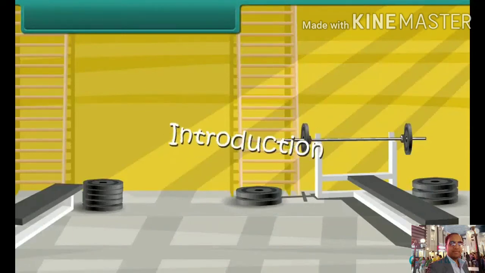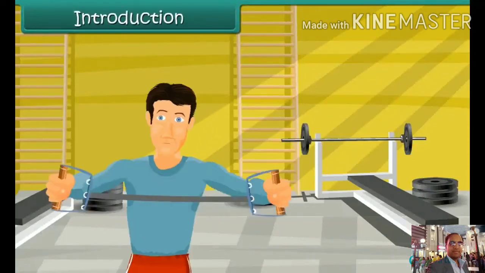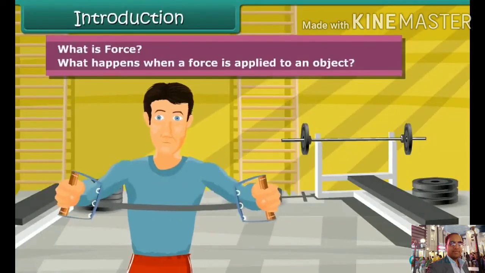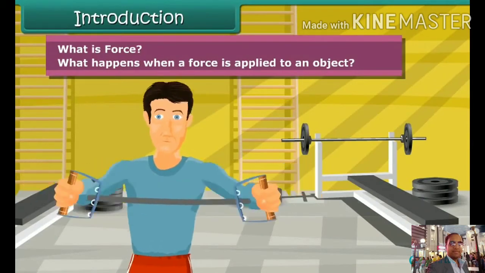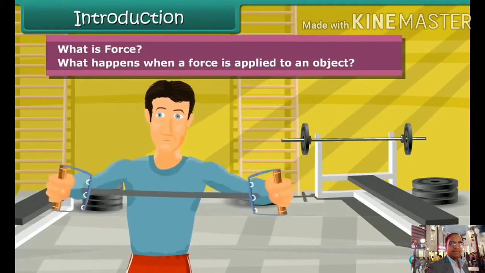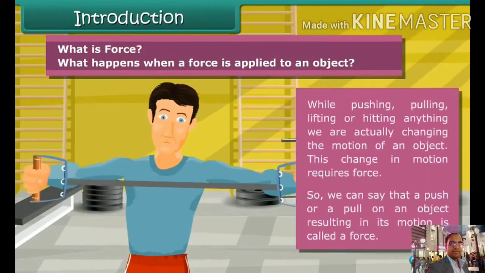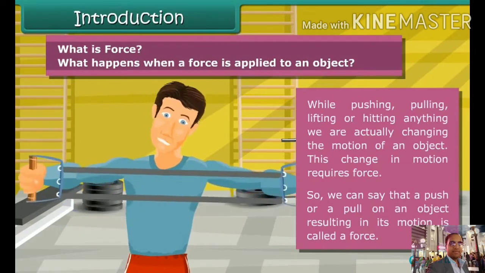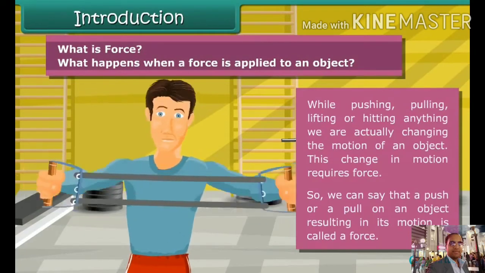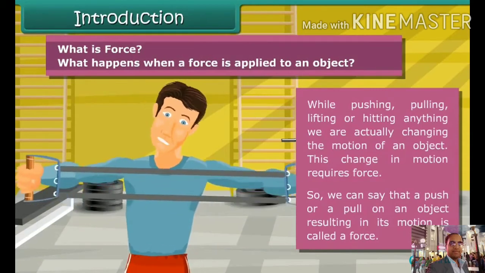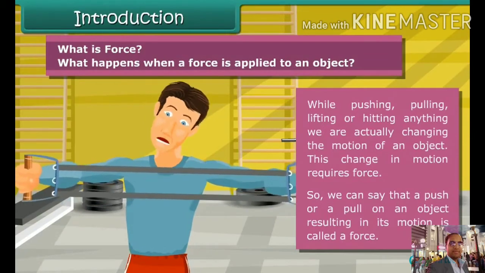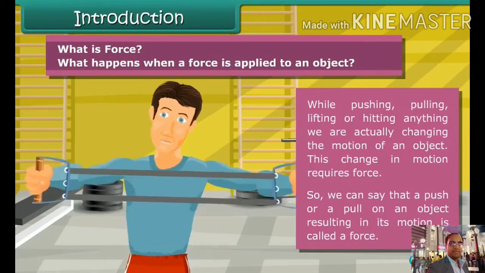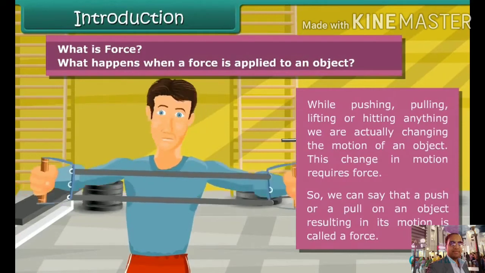Introduction. You know, what is force? What happens when a force is applied on an object? You see in the diagram, this person applies a force on this object while pushing, pulling, lifting or hitting anything. We are actually changing the motion of an object. This change in motion requires force. So we can say that a push or pull on an object resulting in its motion is called a force.